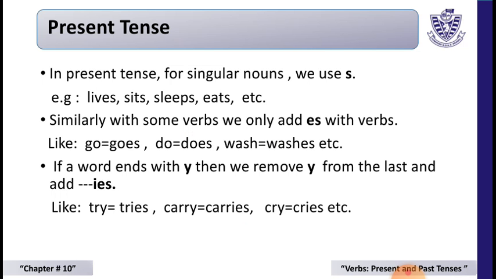So in present tense, for singular nouns, we use s, like live, lives, sit, sits, sleep, sleeps, eat, eats. Similarly, some verbs take es, like go, goes, do, does, wash, washes.